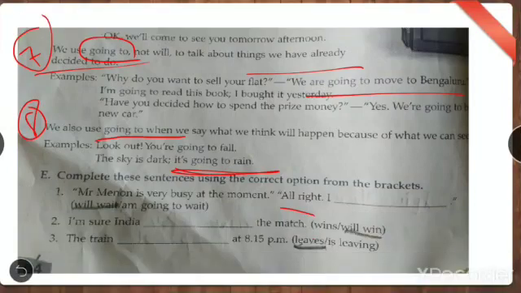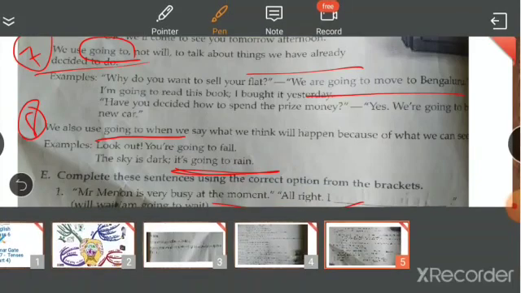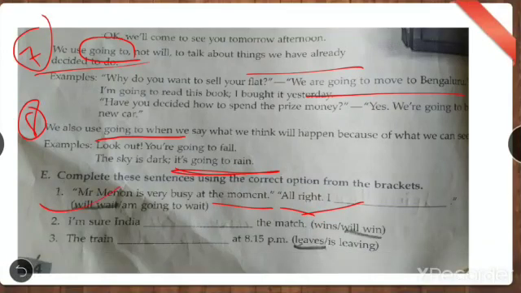Will you use present continuous or will? See, present continuous, when we use something that personally you already arranged in advance. Did you decide that I'm going to wait only? You haven't decided that. By listening to this only you decided. So that is the reason we are going to use will wait.